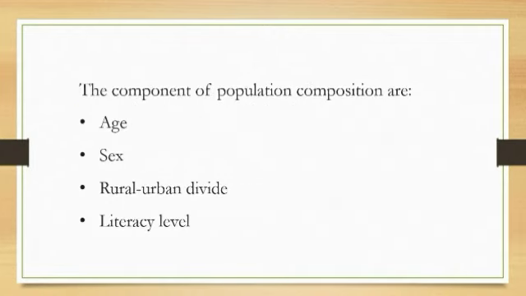And there are a few components of population composition also. Which are they? Yeah, as we have seen in the schema: age, sex, rural urban divide, and literacy level. So we have to see them in detail.